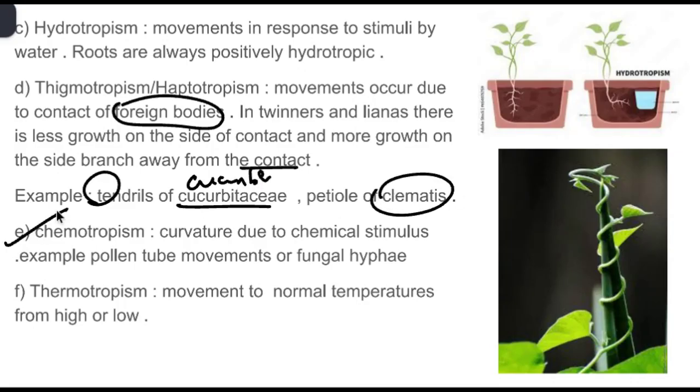Chemotropism is the same as chemotactic movement, where we see curvature due to a chemical stimulus. And then thermotropism, the same as thermotactic movements.